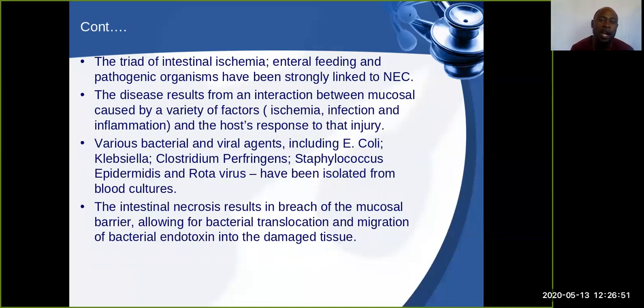So the triad of intestinal ischemia, enteral feeding, and pathogenic organisms have become strongly linked to the